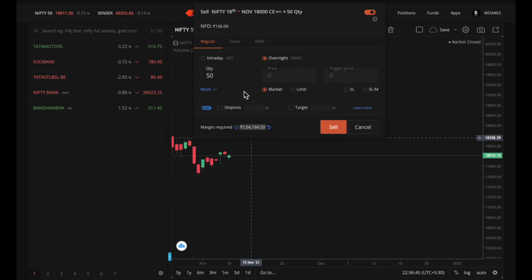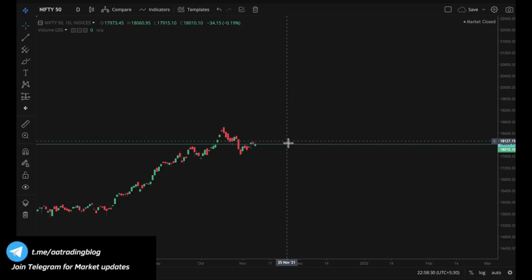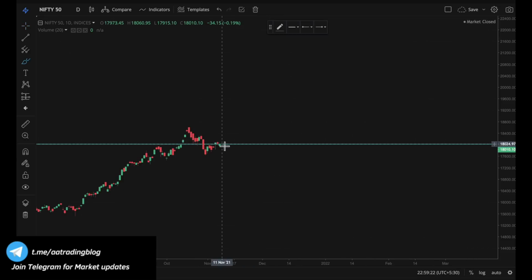Alright, so this is the second difference between an option buyer and option seller. For option buyer, the risk is limited. For option seller, risk can be unlimited. Now, apart from this, there is one more difference between option buyer and option seller. Let's see that as well. Again, let me take this Nifty only as an example. Nifty current trading level is 18,000. Right? Let me mark this level. Now let's say my view about Nifty is bullish.